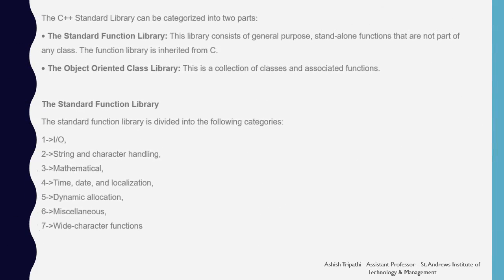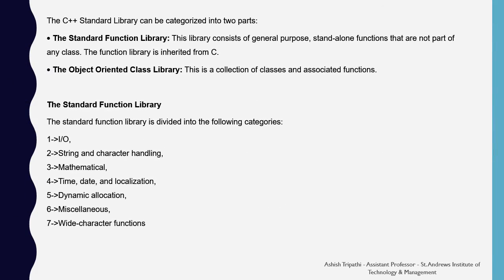The C++ standard library can be categorized into 2 parts. The standard function library. This library consists of general purpose standalone functions that are not part of any class. The function library is inherited from C. Second is the object-oriented class library. This is a collection of classes and associated functions. Likewise, we have the vector class, stack class, queue class, etc.